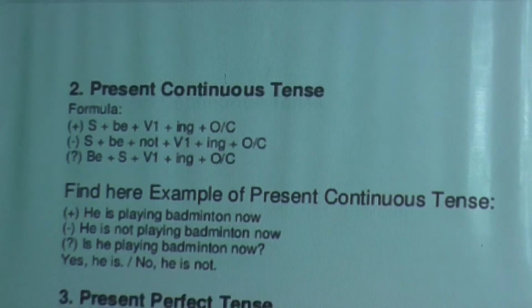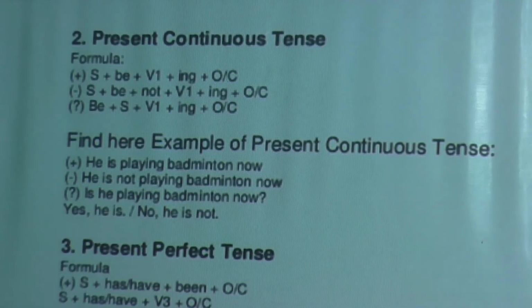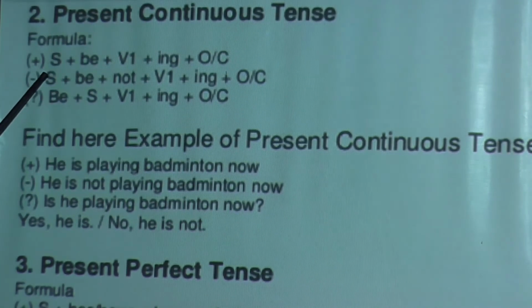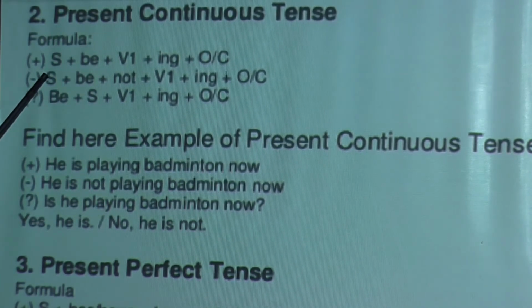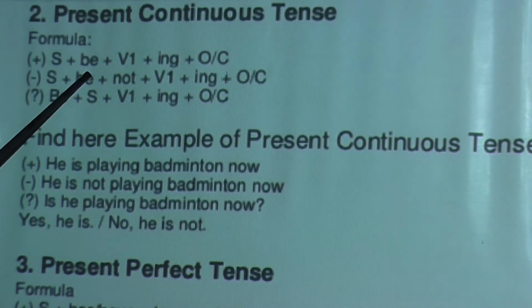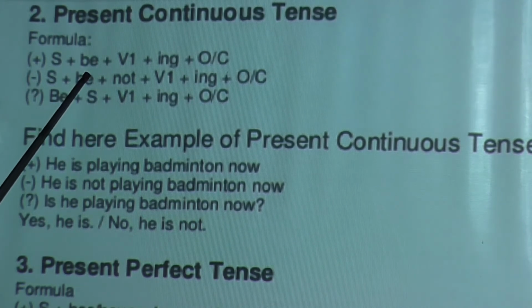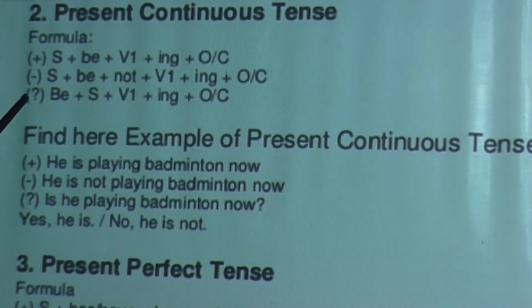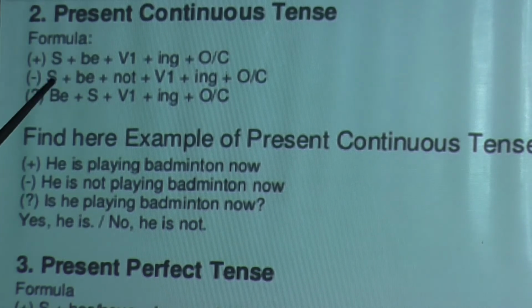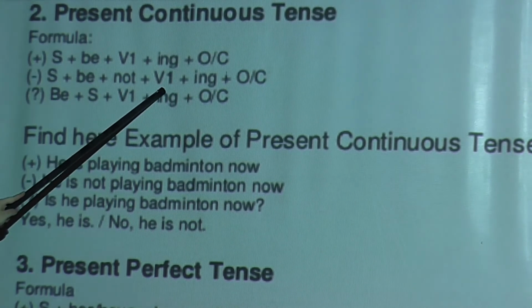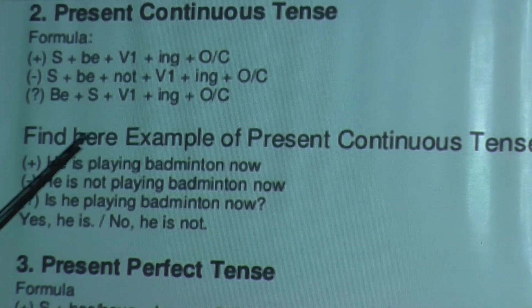present continuous tense. Now in present continuous tense, continuous means definitely there will be ing. Now as I told earlier, this is the example of the affirmative. So there will be subject, then be verb will be there. What are the examples of be verb? Am, is, are, be verb. Then V1 form plus ing plus object. Okay. Now in negative, subject plus be verb plus not will be there because of the negative. Then first form of the verb plus ing plus object.